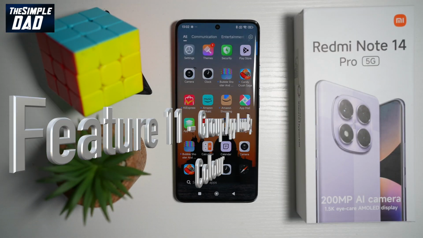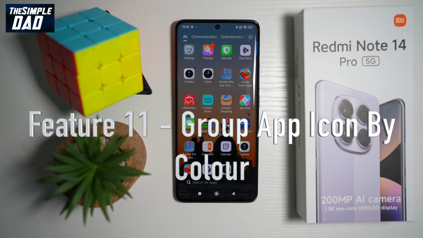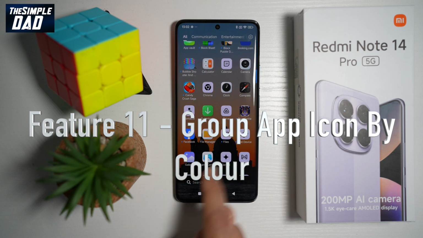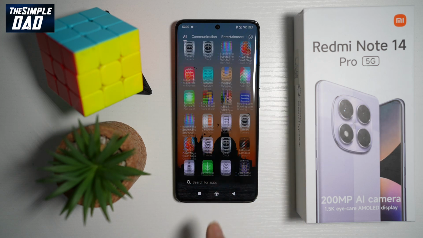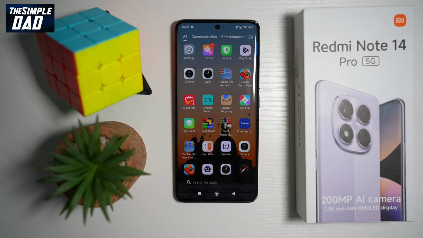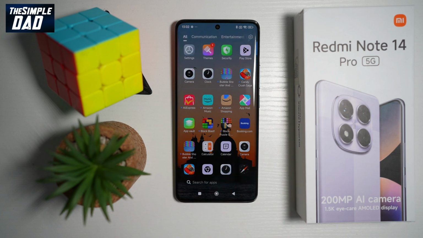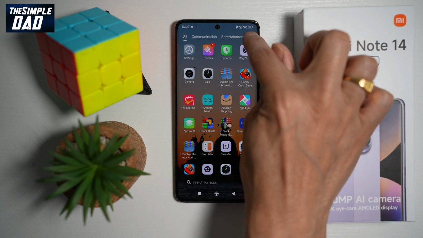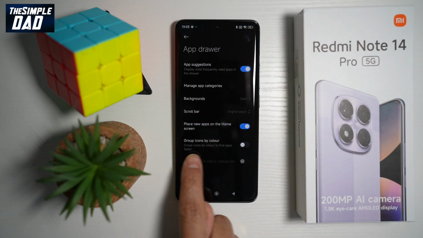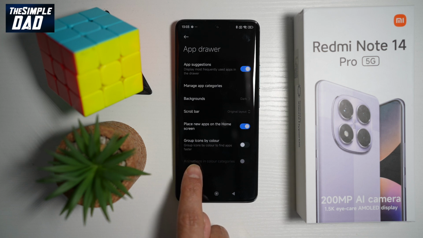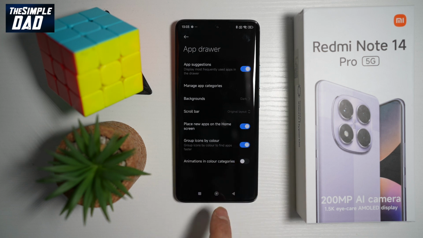Now the next thing which I want to also talk about is feature number 11, where you can group apps by color. So as you can see, all of these app icons have colors. You can group all of these icons by color. So to do this again, go ahead and open up your app drawer, then tap on settings at the top right. And now from here, you'll see this option here, group icons by color. So you can group the icons by color to find the apps faster. So go ahead and turn this feature on.